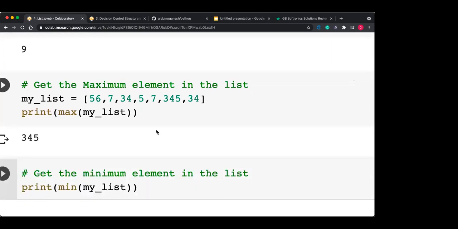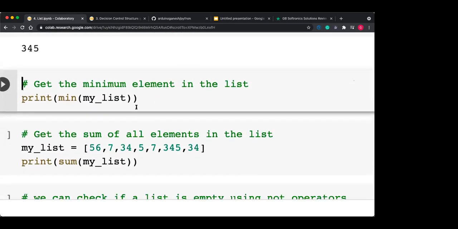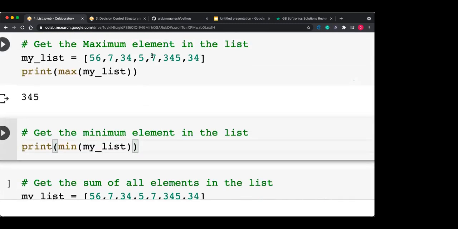Now get the minimum. If you want the minimum value, minimum is 5.